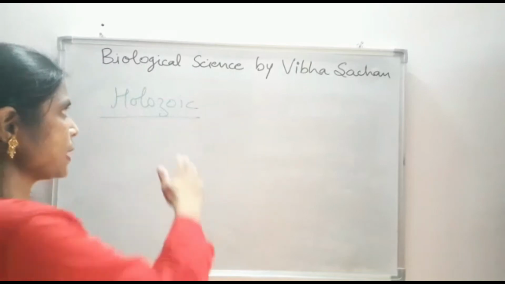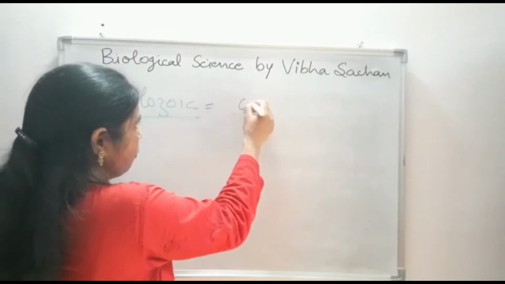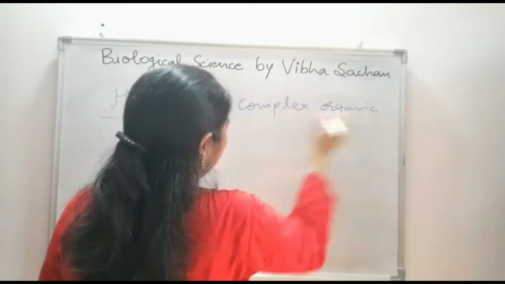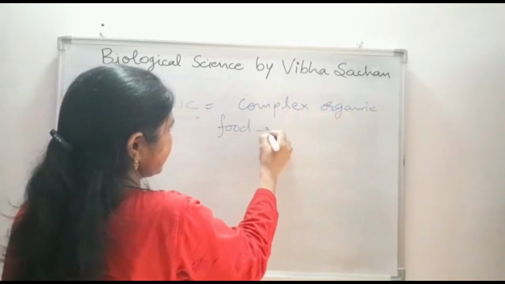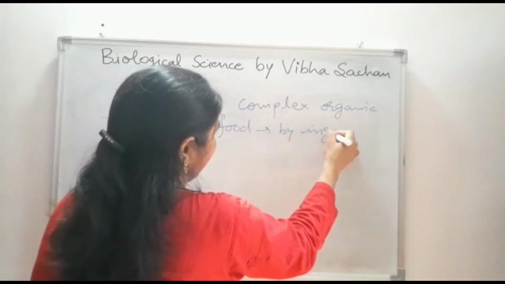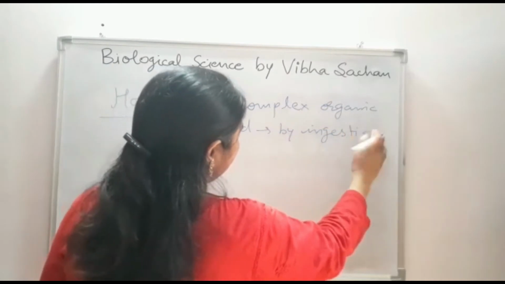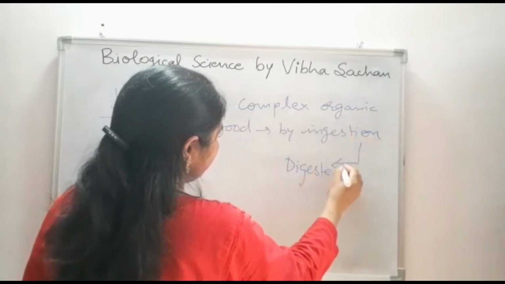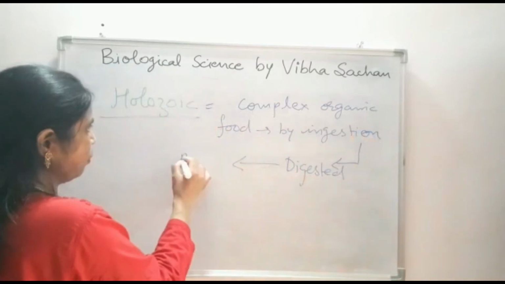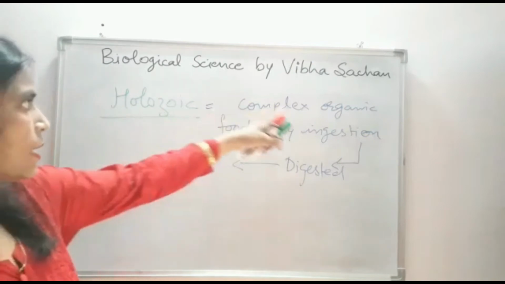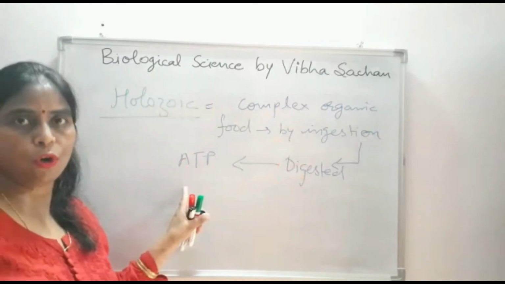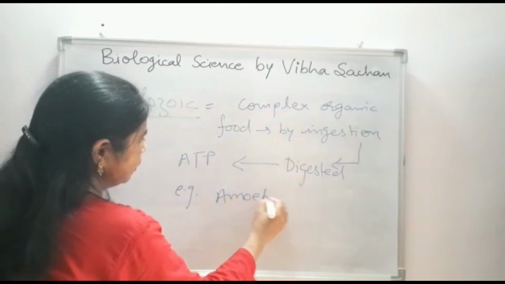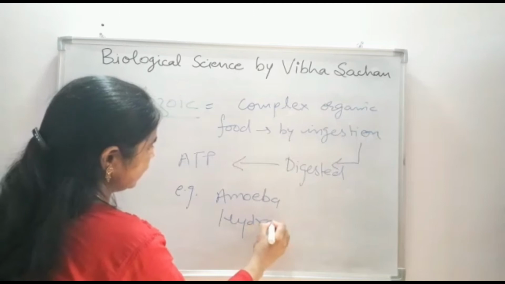Here the organisms take complex organic food by the process of ingestion, and then it is digested to get energy in the form of ATP, and this mode is known as holozoic. Here the examples are amoeba, hydra, etc.